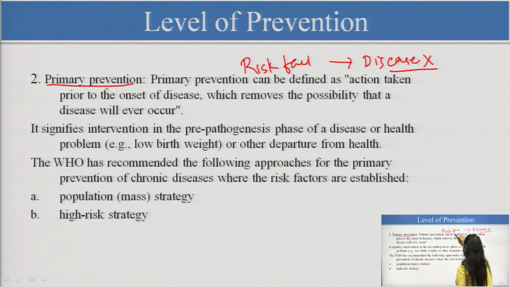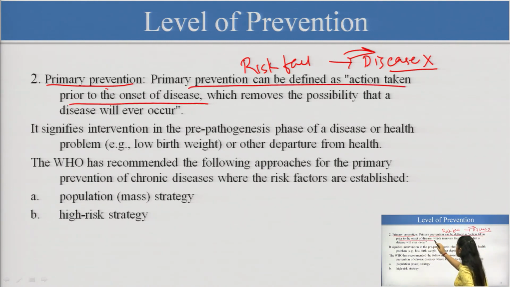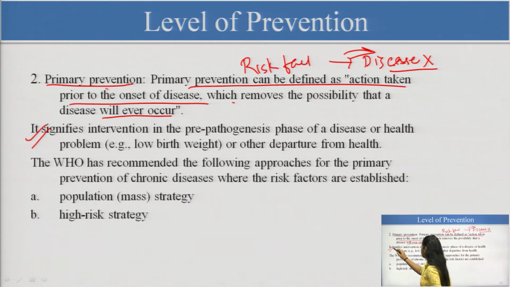What we are doing is to reduce the diseases. So, primary prevention can be defined as an action which is taken prior to the onset of disease. We want to eliminate the disease, which removes the possibility that the disease will ever occur. So, there are some interventions in the pre-pathogenesis phase of the disease or health problem.